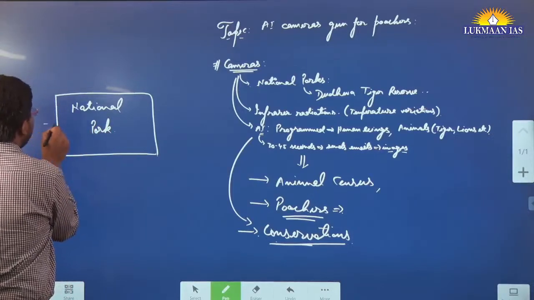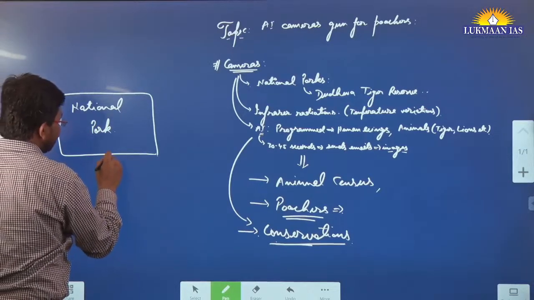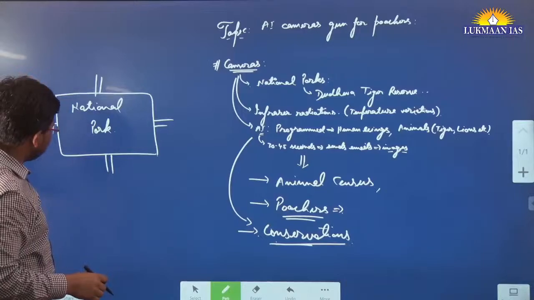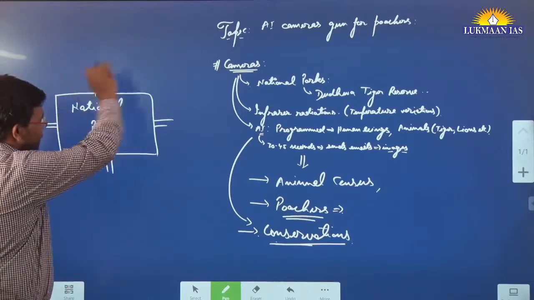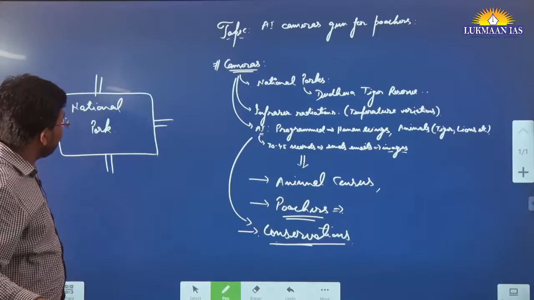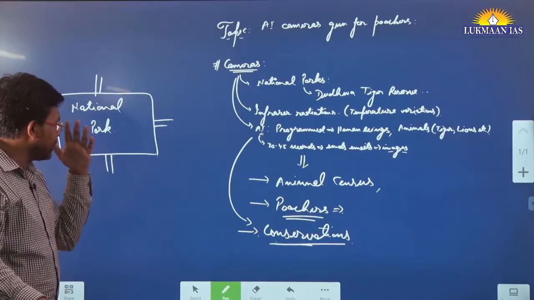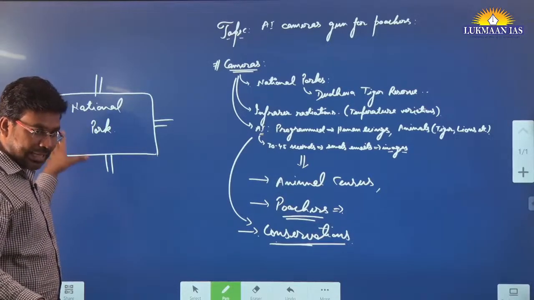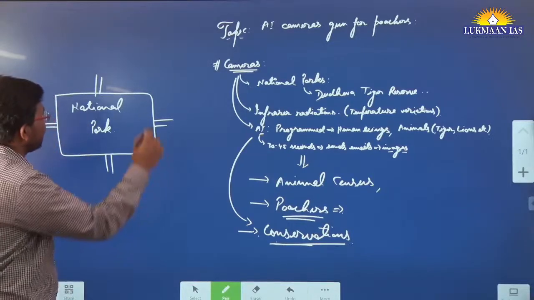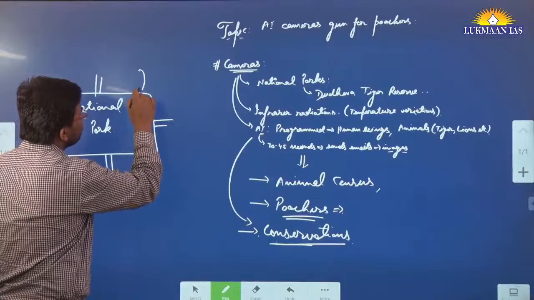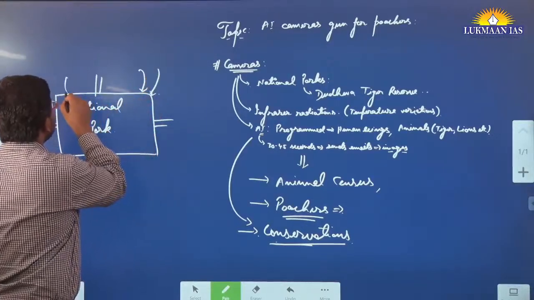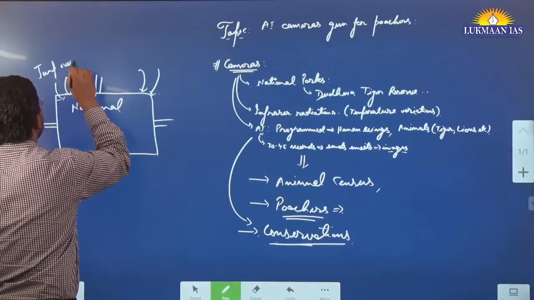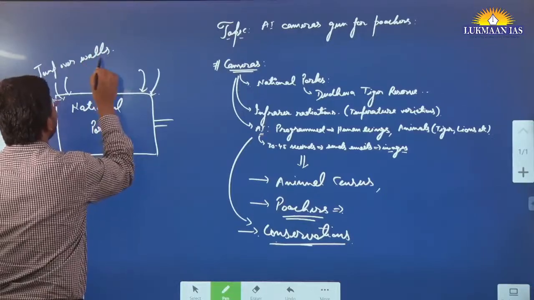A national park may have designated entry gates, say an entry here, here and here. Maybe they have entry gates on only two sides. But national parks and tiger reserves are very vast areas, meaning thousands of square kilometers, so it is not possible to have gates everywhere. They have certain designated gates, but otherwise, if there are walls, these people are able to jump over the walls and take entry.